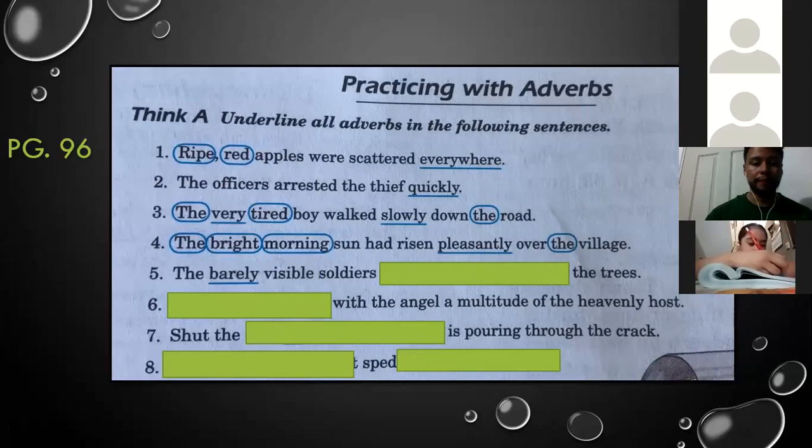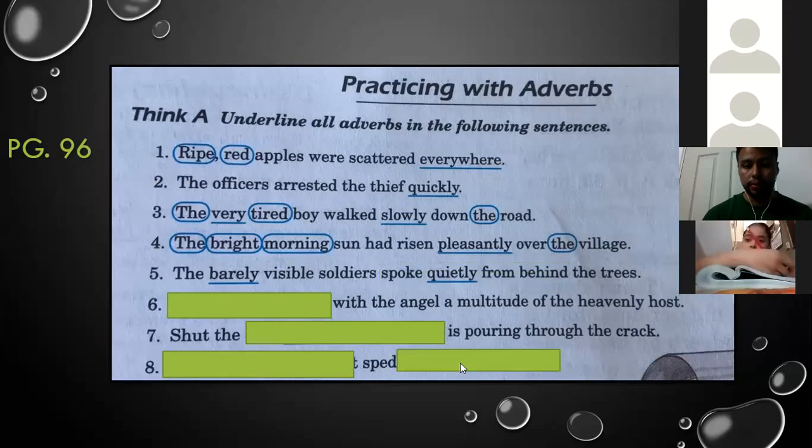Okay, underline barely visible soldiers. And then quietly, excellent. Here we have the barely is an adverb and quietly is another adverb. Well done. Thank you, Monica.